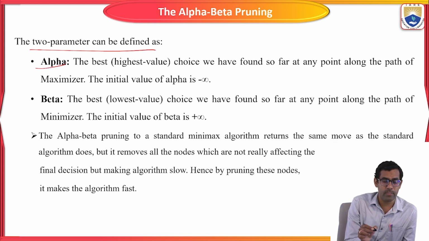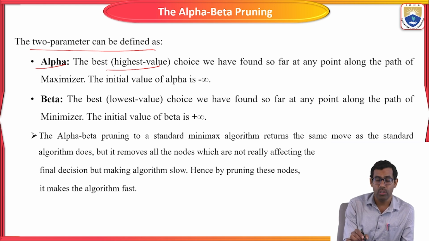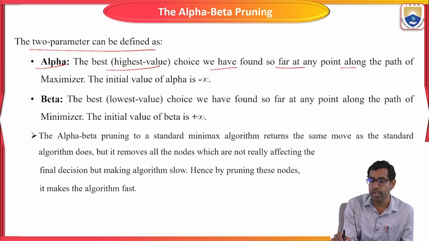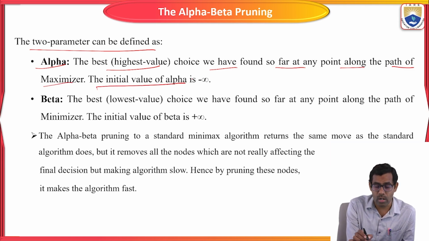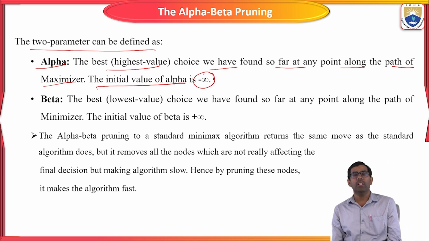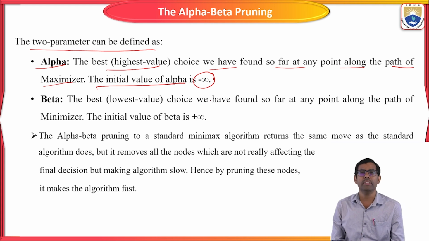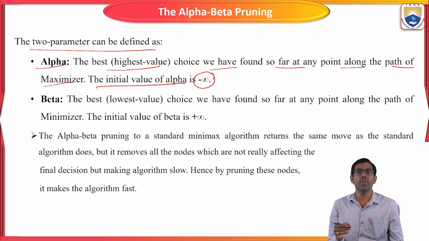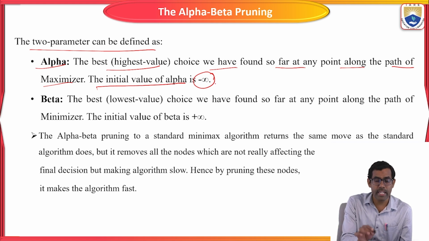Okay, so the first one is alpha. For alpha, we are going to assign the best, highest value. We are going to choose the highest value in the alpha value, the best choice we have found so far at any point along the path of the maximizer. So here the initial value of this alpha is minus infinity. The initial value we are going to consider for alpha is minus infinity, from the highest value.